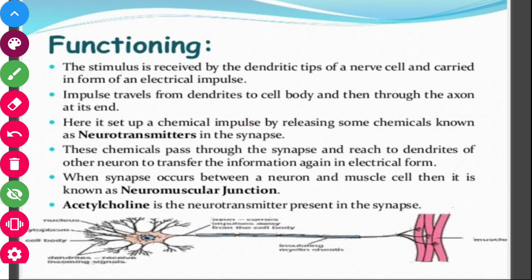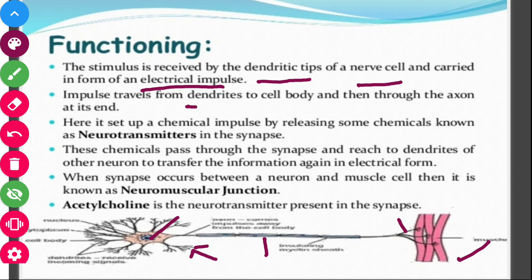So, functioning. The stimulus is received by the dendrite tips. These are the dendrites. This is the cell body. This is your axon and this is your nerve endings. The stimulus is received by the dendritic tip of the nerve cell and carried in the form of an electric impulse. So the dendrites receive the stimulus in the electric form and carry it through the axon to the receptor.